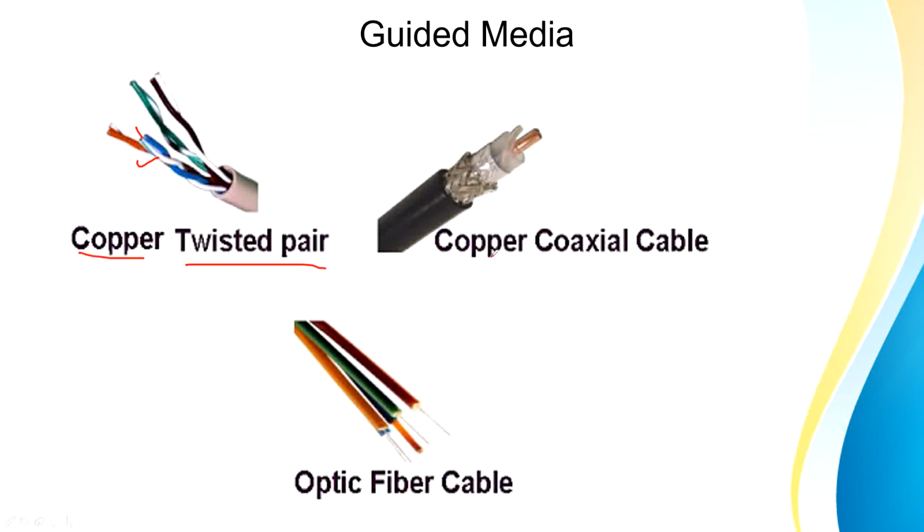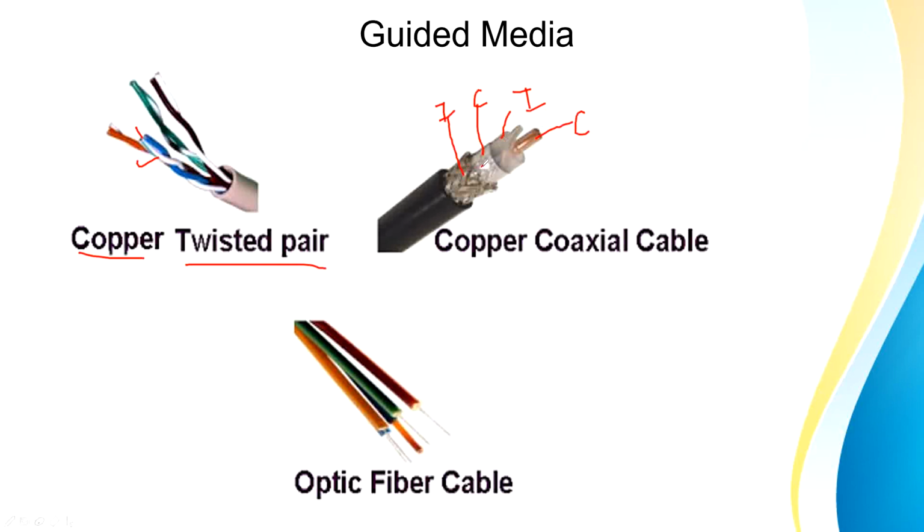In case of copper coaxial cable, you have this cable which is of metal, copper metal, and along this cable you have an insulator. After this insulator you have a conductor which is again followed by an insulator. So this is your copper metal wire which is coated in insulator.